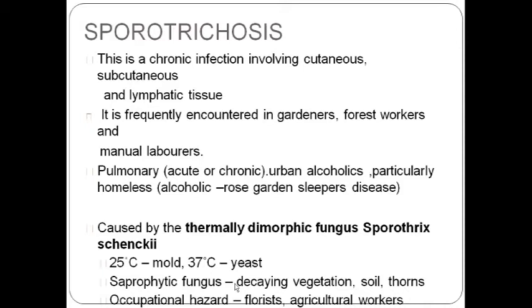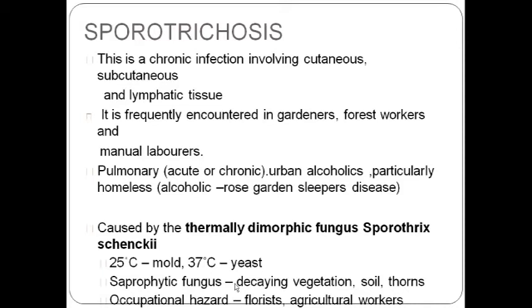But the important point of sporotrichosis is that it has a lymphatic spread. So what happens when sporotrichosis lesions have lymphatic spread? The lesions will spread to other parts of the body, usually the lungs. It is frequently encountered in a specific group: gardeners, farmers, forest workers, and manual laborers, basically those working in the field, horticulture workers, who are working in a garden.